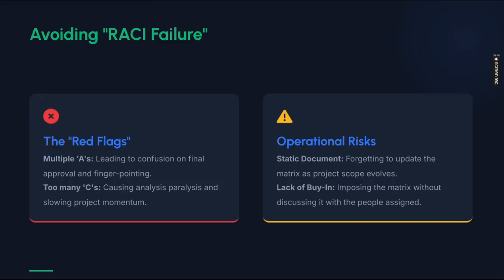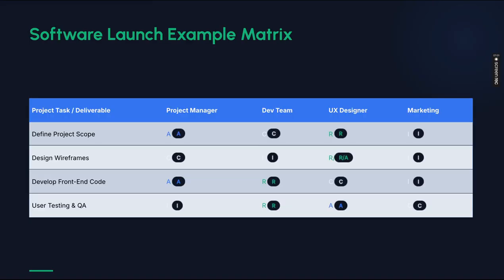Operational risk is the static document: forgetting to update the matrix as project scope evolves. Lack of buy-in: imposing the matrix without discussing it with the people assigned, right? So these are the things we need to avoid when we are working with RACI.